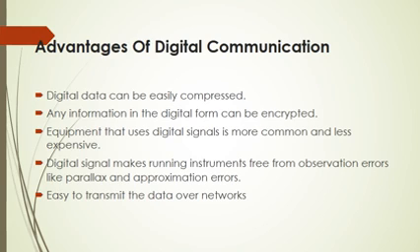Next, it is easy to transmit the data over the network. Digital data transmission is much easier, meaning the data has very few errors, because in analog format the information is in variable amplitude levels, and noise and interference easily affect the amplitude of the signals. But in digital format the information lies in the format of 0 and 1. Even if there is an error in the amplitude, the data is in 0 and 1 format, so it can be easily transmitted without error. Because of these advantages, we use digital transmission techniques more.